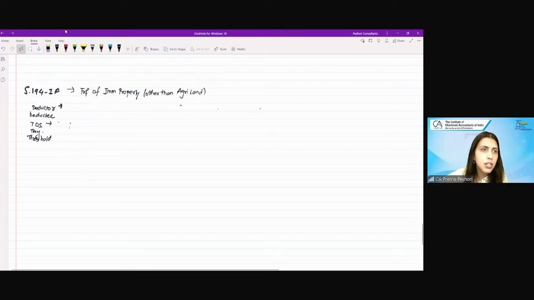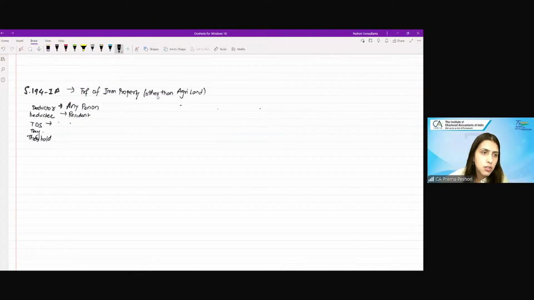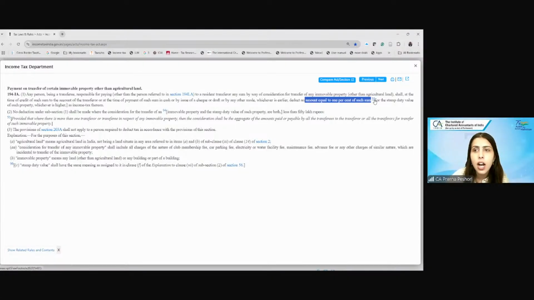Okay. Deductor is any person. Deductee is a resident. Fine. Shall, at the time of credit or at the time of payment, whichever is earlier, deduct an amount equal to 1% of the sum or the stamp duty value of such property, whichever is higher.